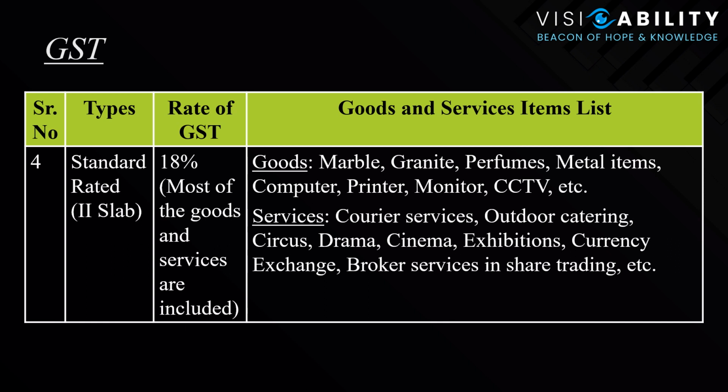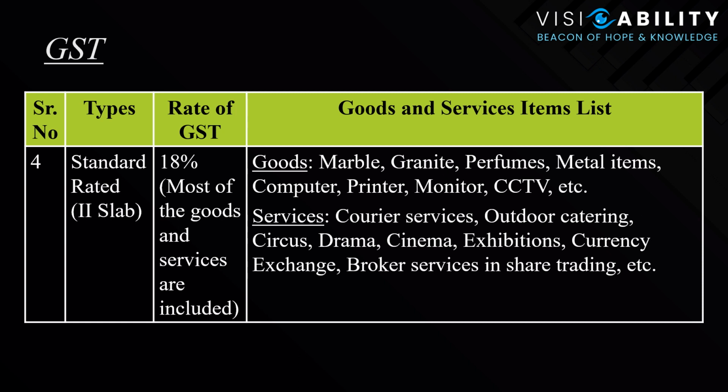18% goods and services tax is levied as the second slab, which is for goods like marbles, granite, perfumes, metal items, computer, printer, monitor, CCTV, all these electronic gadgets.